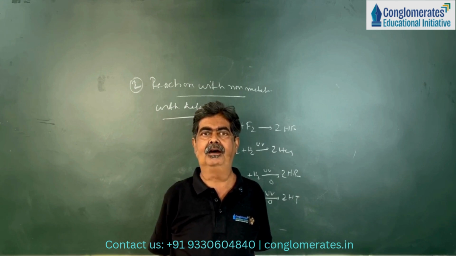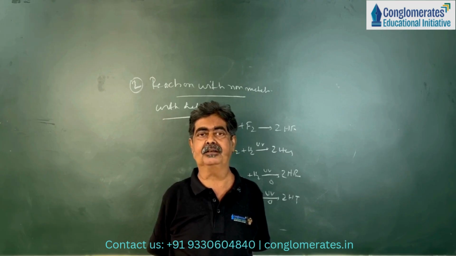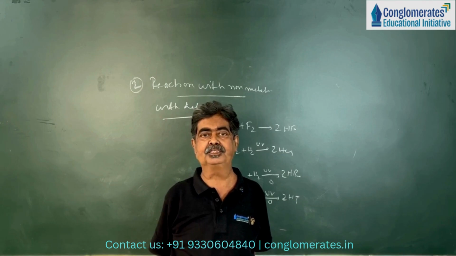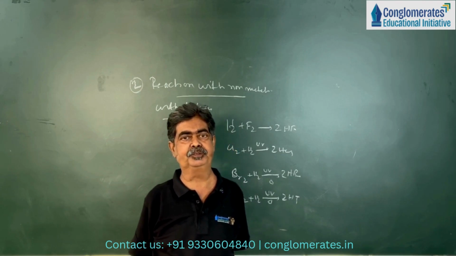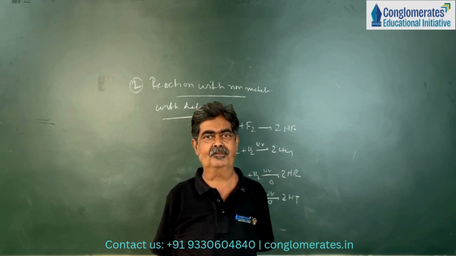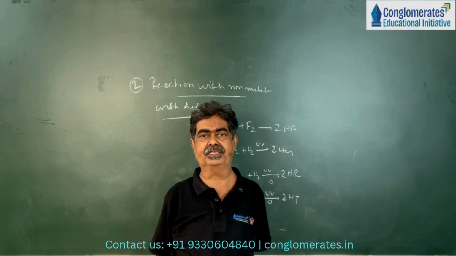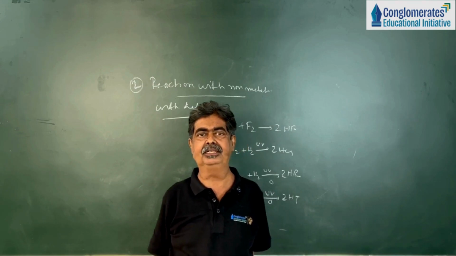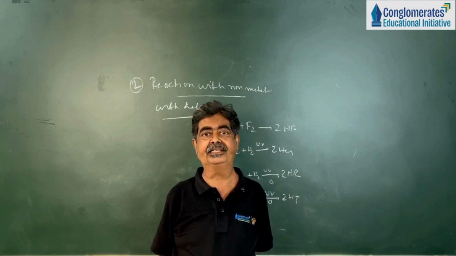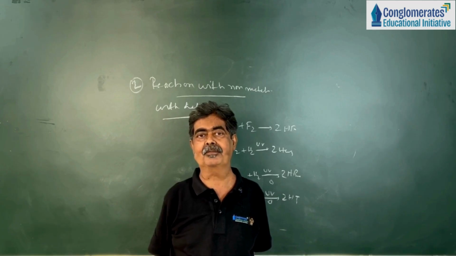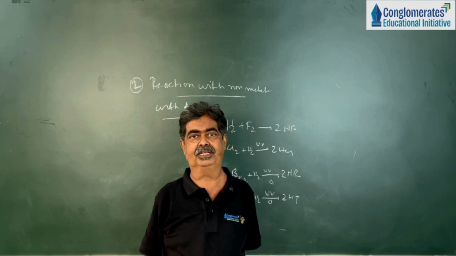It is found that 3 volumes of hydrogen combine with 1 volume of nitrogen to form 2 volumes of ammonia at a temperature of 450 to 500 degrees Celsius, in the presence of a finely divided iron catalyst with molybdenum promoter, and a pressure of 200 to 900 atmospheres.